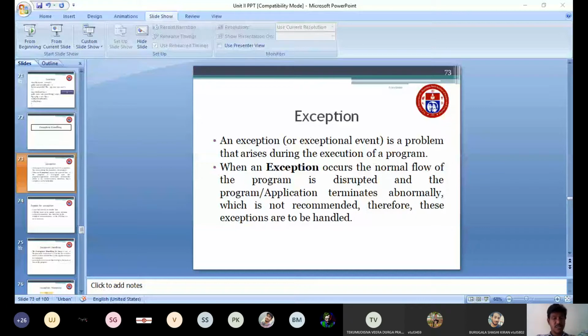This is called an exception. So repeat, what is exception? Exception means it is a problem that arises during the execution of the program. Whenever you are executing any program, there is a possibility of exception. Whenever an exception occurs, the normal flow of the program is disrupted and the program or application terminates abnormally. So we need to handle the exception. For that, Java has an exception handling mechanism available.